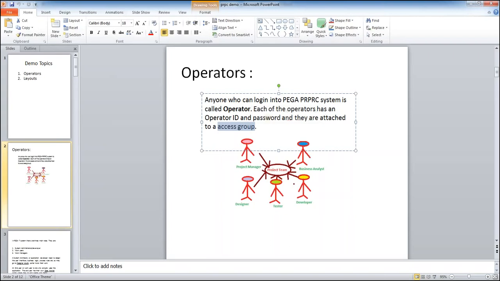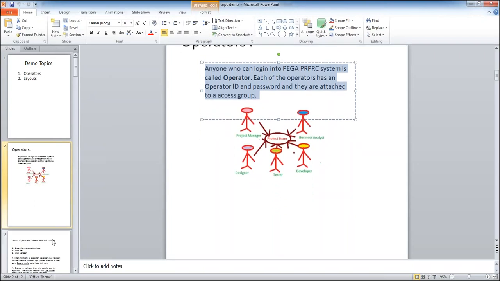Here in Pega, everything is a rule. It's a rule-based system. So even operator ID is one rule, access group is one rule. This access group rule is associated to the operator rule. I will also give you a demo. I will also show you on the system once we complete this operators concept.